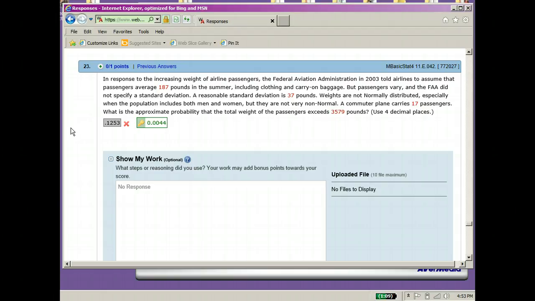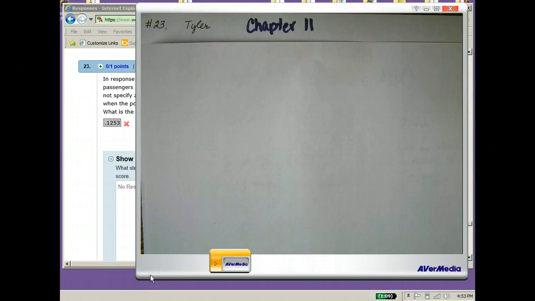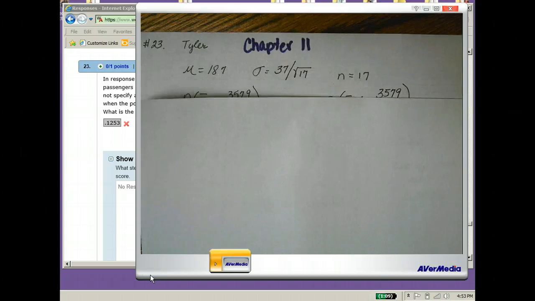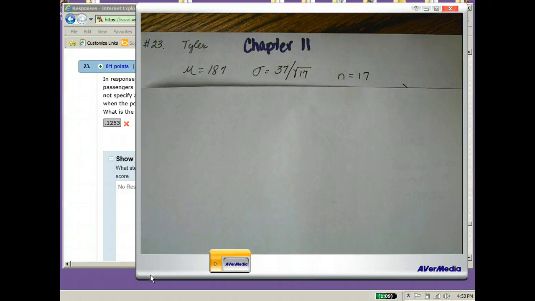Okay, so we're going to go ahead and get started with this. The first thing I've done is write down some of the given information that we're going to use. We know that the mean is 187 from the problem.